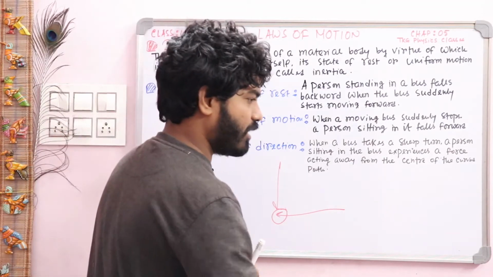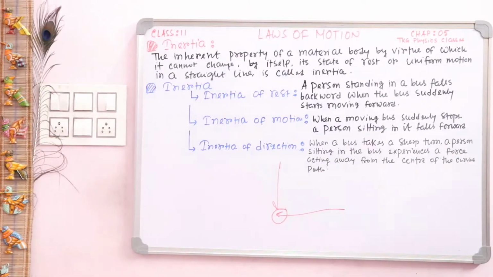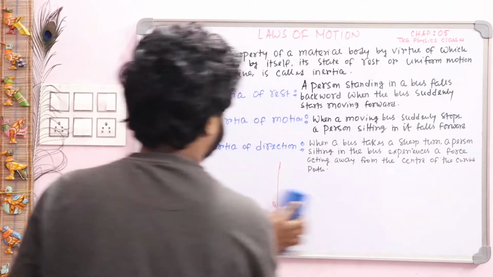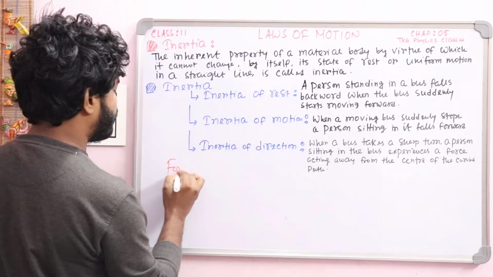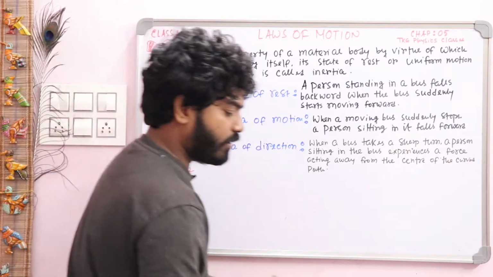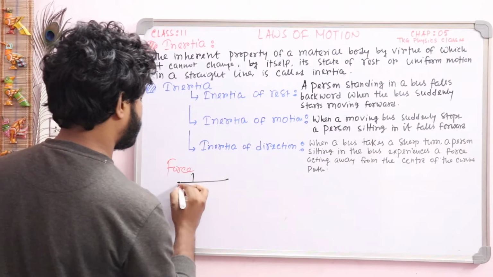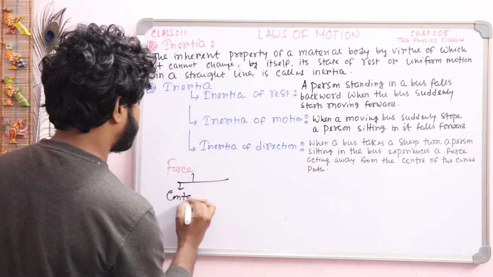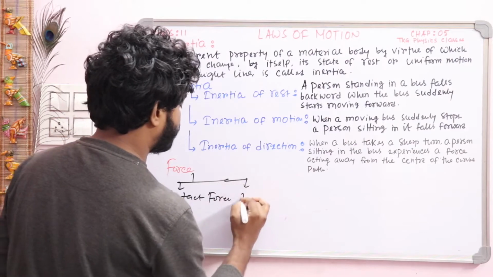Write it down a little bit about this part. So our first part is classification of force. Forces are classified in two categories, that is contact force and non-contact force.